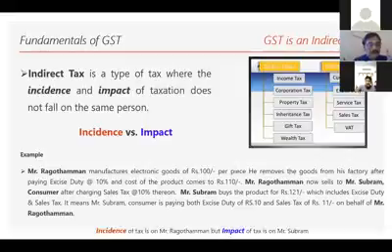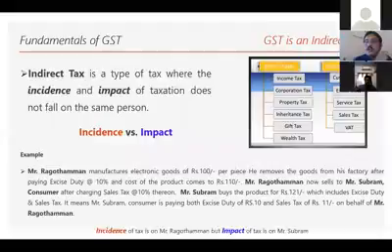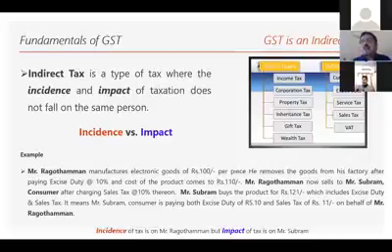Now the 100 rupees product has been sold for 121 rupees. Okay, he sells to Mr. Subram, who buys this product. Now, who is going to pay tax? Mr. Raghottaman has to pay tax because he is the seller. He is collecting the money from Mr. Subram. The incidence of tax is on Raghottaman. He is going to pay tax, but the actual impact is on Subram because he is paying out of his pocket and giving 21 rupees tax to Raghottaman. So this is called indirect tax because the tax is not paid by Raghottaman. It is indirectly paid by Subram.